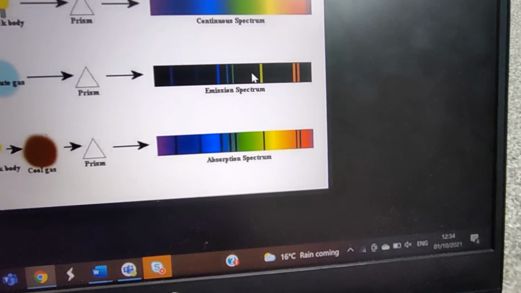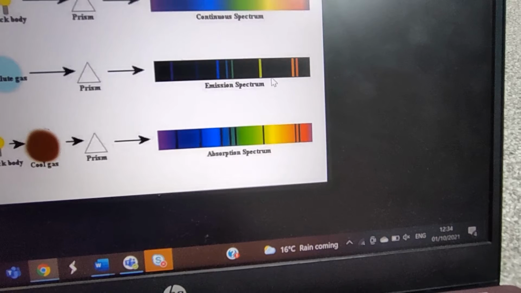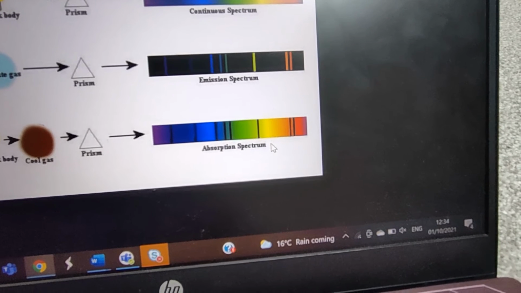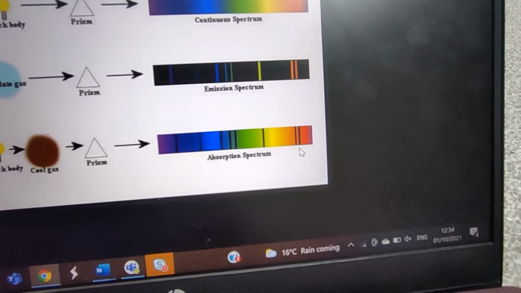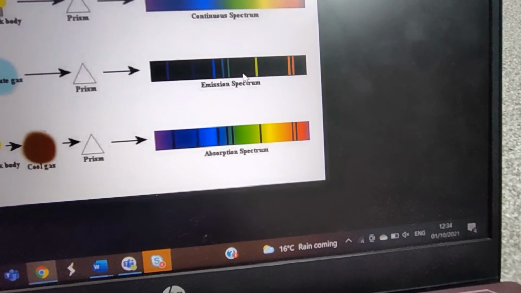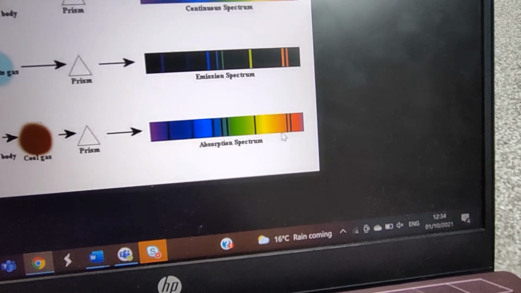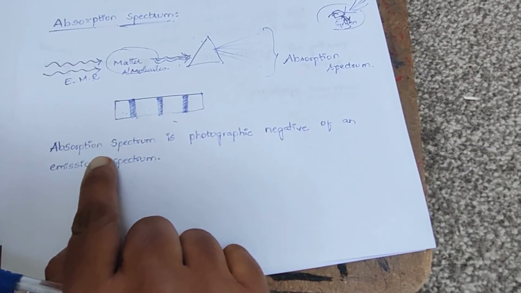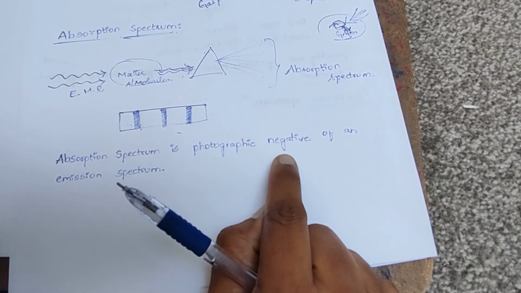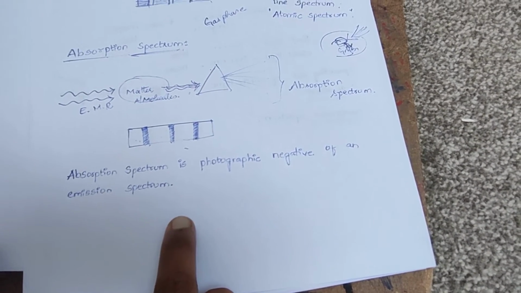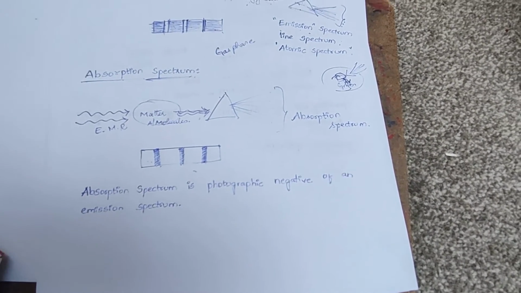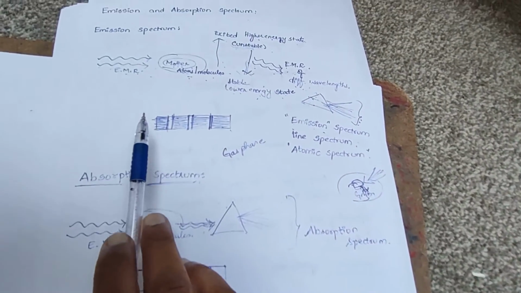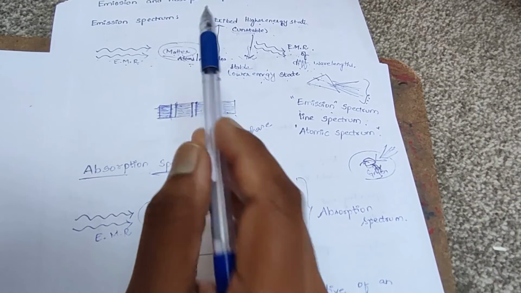This spectrum is known as absorption spectrum. Here you can observe that the colored lines in the emission spectrum appear as dark spaces in the absorption spectrum. Similarly, the dark spaces in the emission spectrum appear as colored portions in the absorption spectrum. So we are saying that absorption spectrum is the photographic negative of an emission spectrum. Hope you observe this difference and understand what is meant by absorption spectrum and emission spectrum.